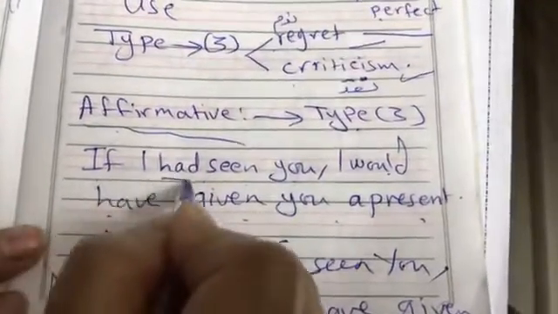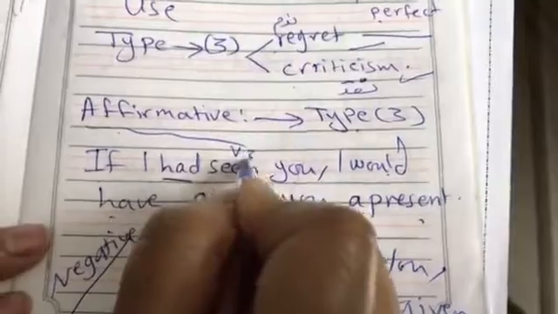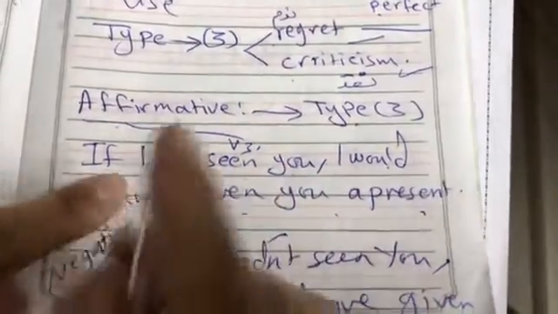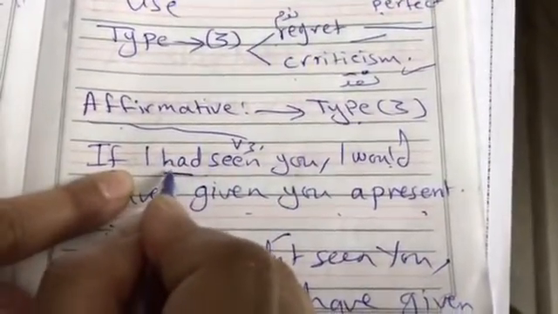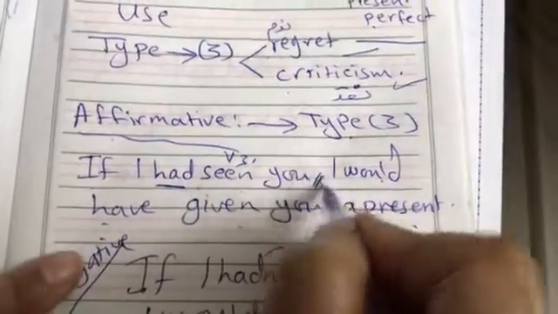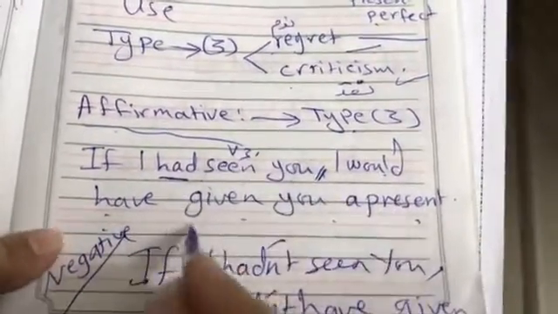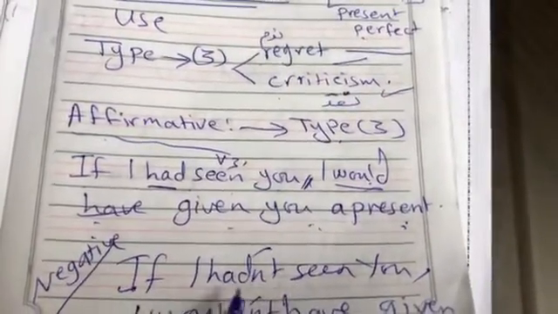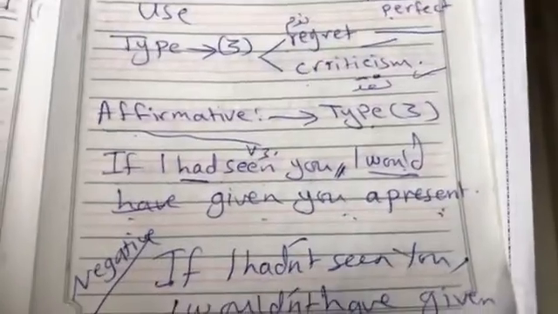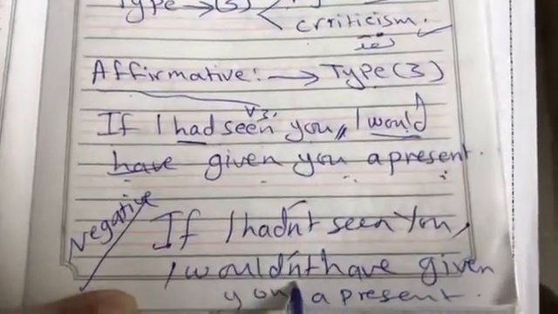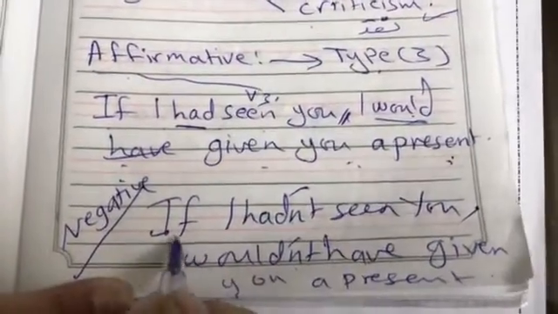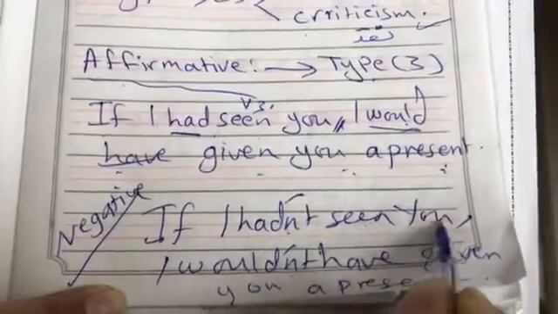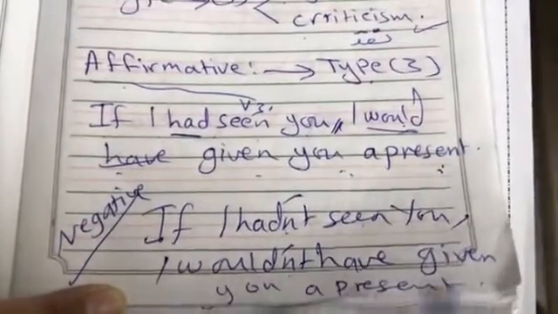Look, I use here had plus verb 3. This is the rule. Had with singular, had with plural. Don't forget. Look here at the second part. I would have given you a present. Okay? Would have. When I want to negate, be careful. I put not with had, and I put not with would. Not with have here. If I hadn't seen you, I wouldn't have given you a present.